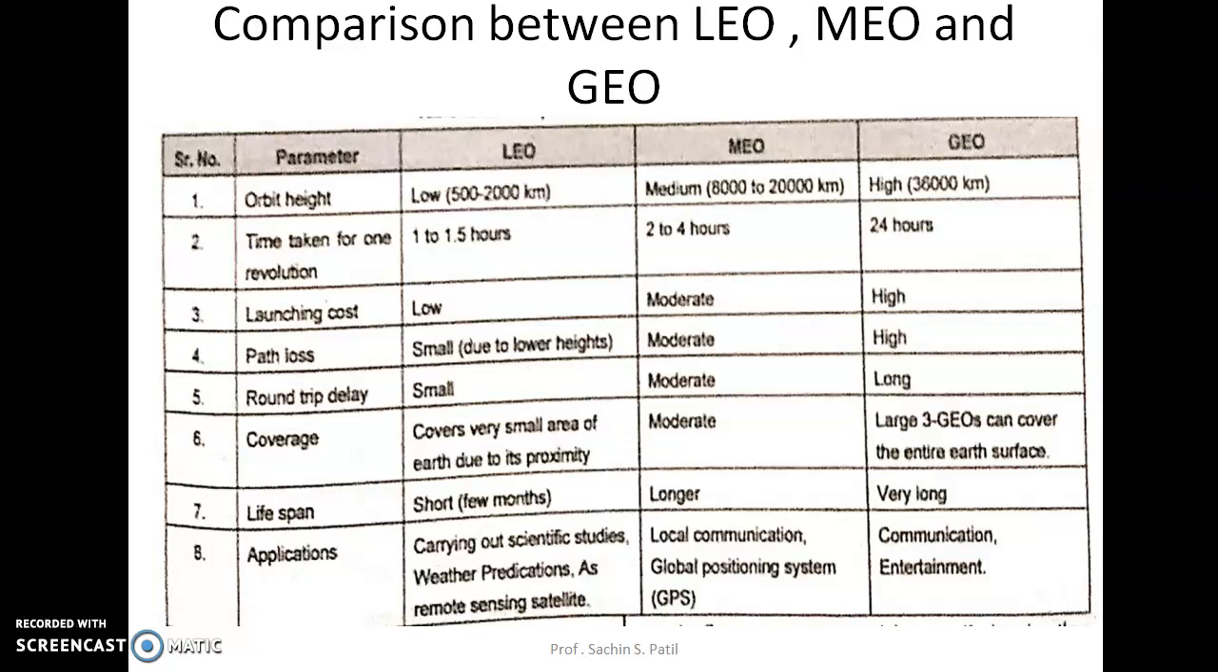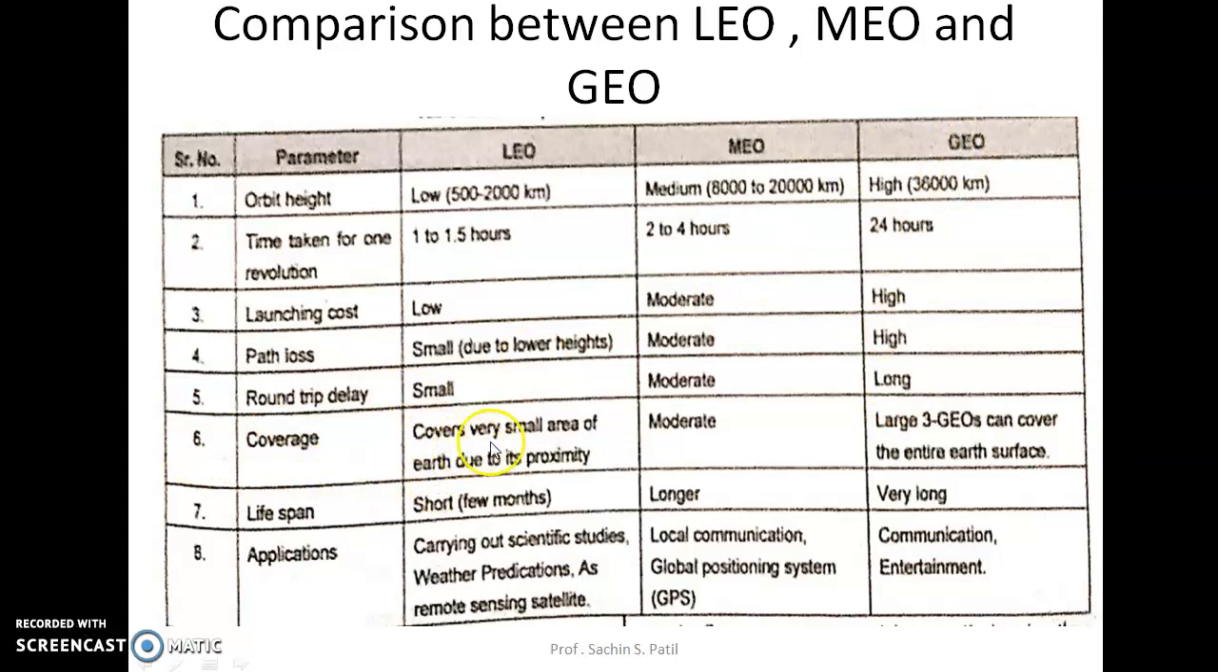The launching cost of a LEO satellite is very low. The launching cost of a medium Earth orbit satellite is moderate, and for a geostationary Earth orbit satellite it is high. The path loss of a LEO satellite is small due to lower height, for MEO it is moderate, and for GEO it is high. Round trip delay is small for a LEO satellite, moderate for MEO, and long for GEO. What is the coverage?